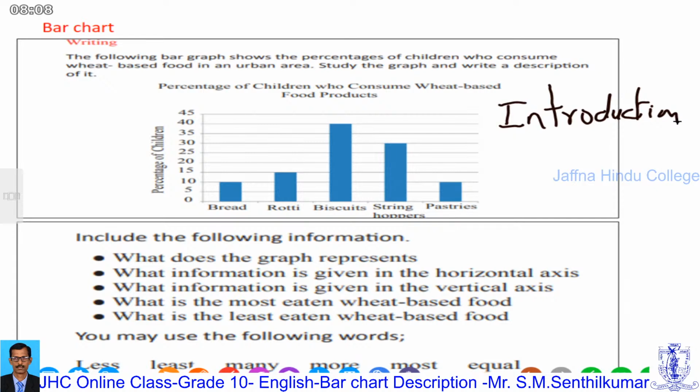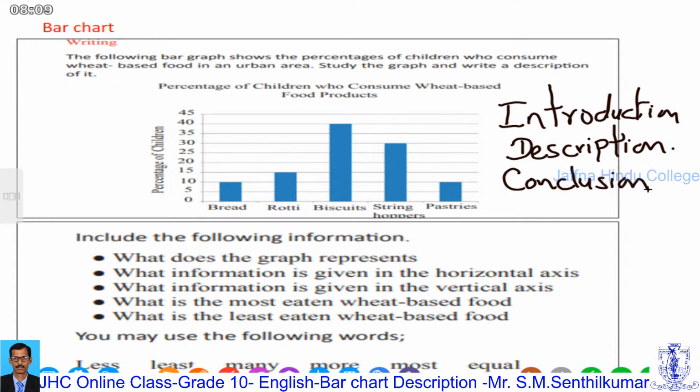Second, description about the bars. These are called bars. So description, and finally, you have to write conclusion.